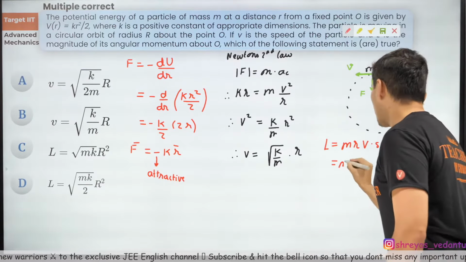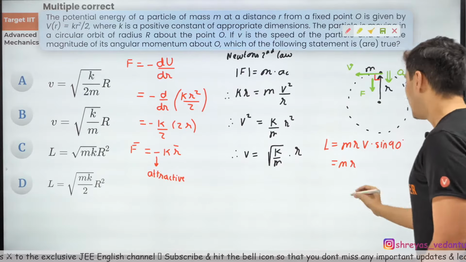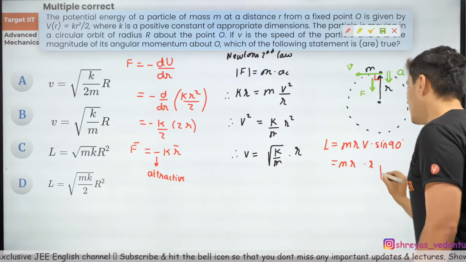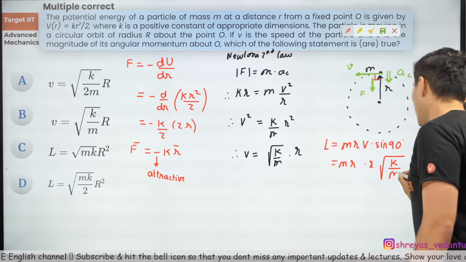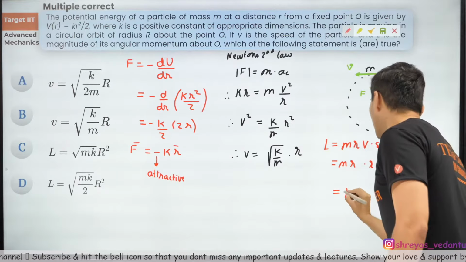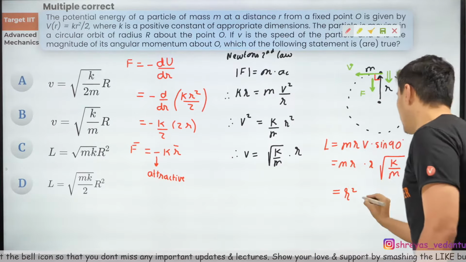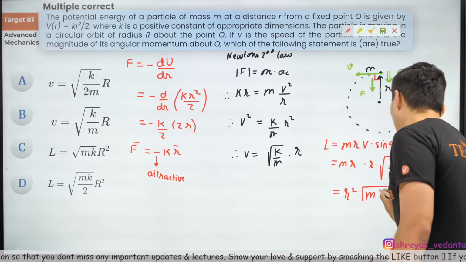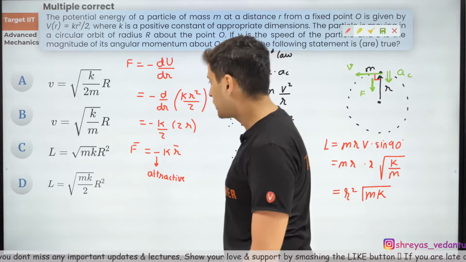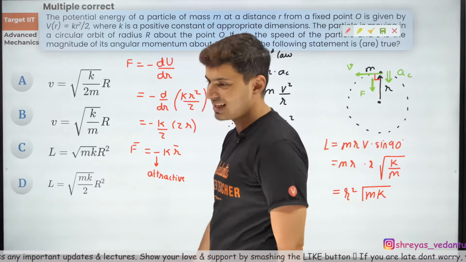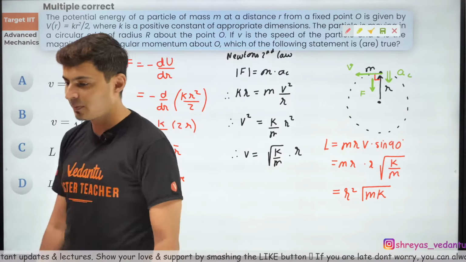So m is m, r is r, v is this entire number. So it is again r into root of k by m. r into r is r square. Root m will cancel, so one root m will remain on the top. So it will be root of mk. I think there should be one option like that, which is option C. Correct. Very good.